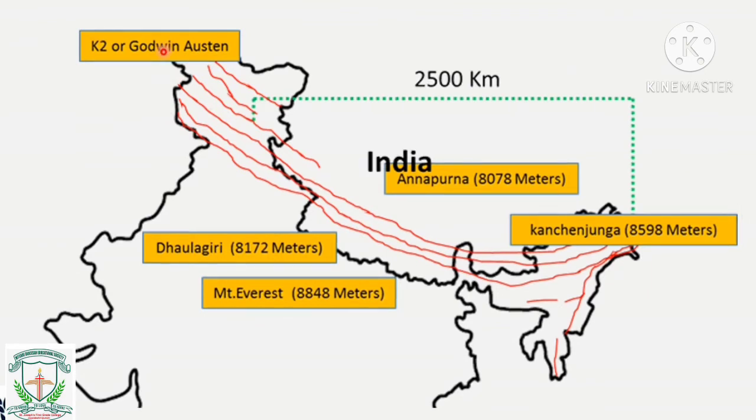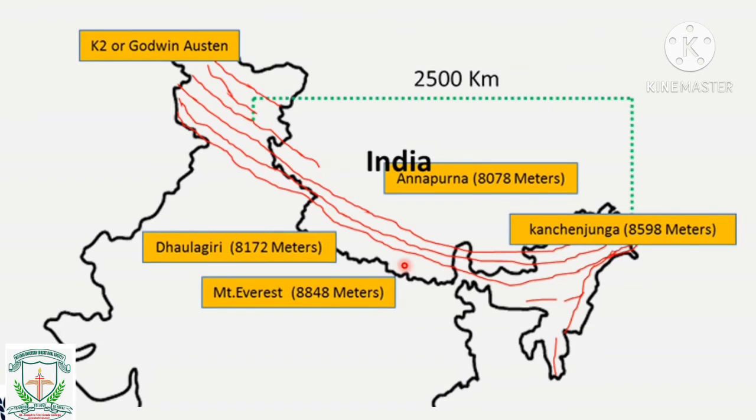Okay, we call it Godwin Austen K2. It is present in the Jammu and Kashmir region. Mount Everest is present in Nepal here, at 8,848 meters, the highest peak in the world itself, not just near India but in the world.